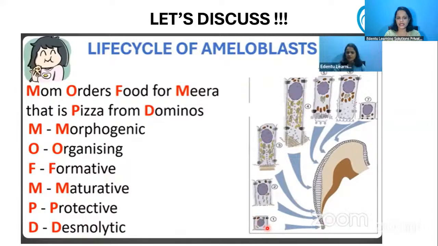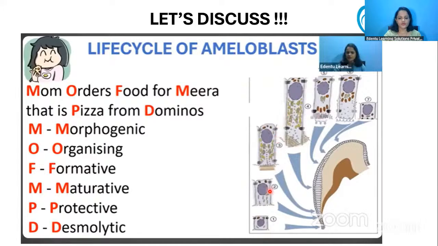Okay, so the first stage is the morphogenic stage, and you can see that in the stages 3, 4, 5, and 6 only, the ameloblasts, these cells that are given here, the enamel forming cells, are getting elongated in these 4 stages only. Now, after the 6th stage, the cell is going back to normal or becoming very small in nature. So these 4 stages are the ones that are secreting the enamel, or they are the most functional stages, as you can say.